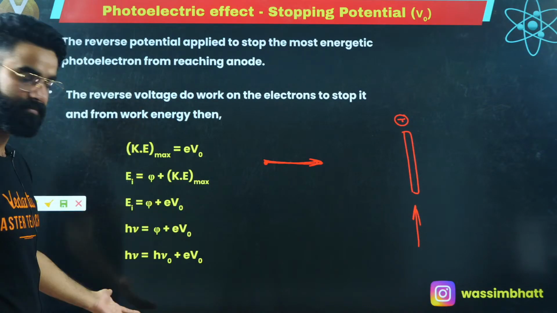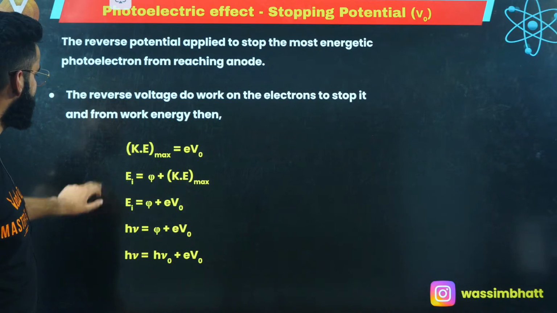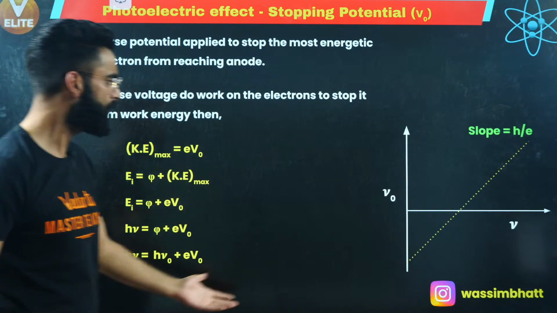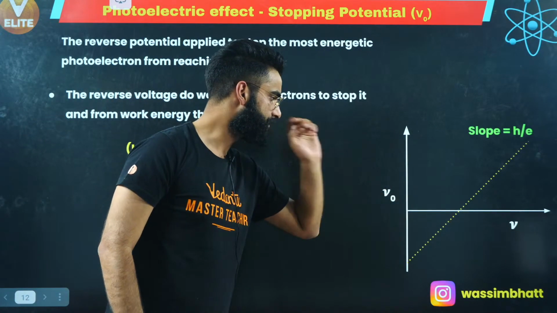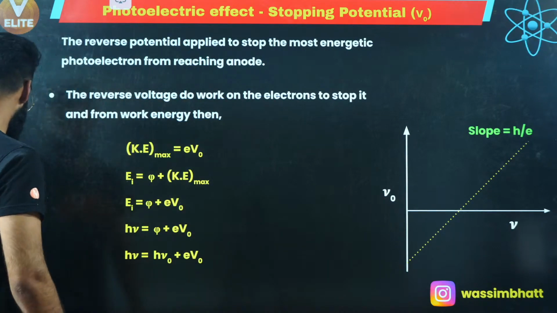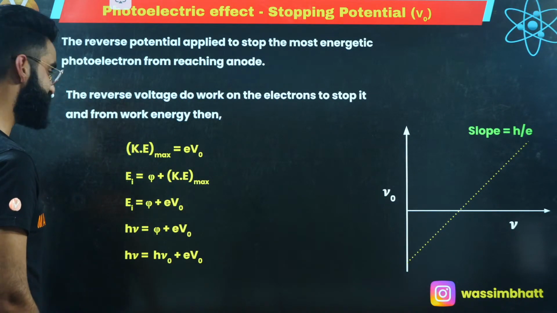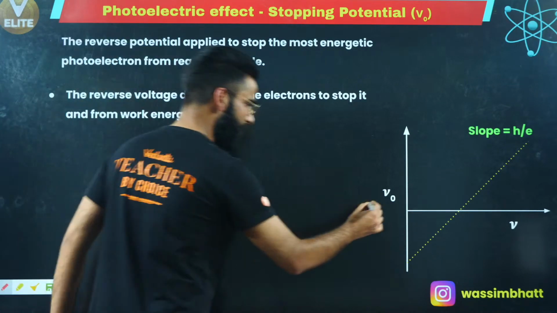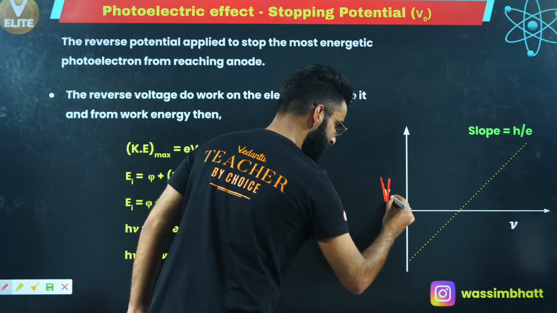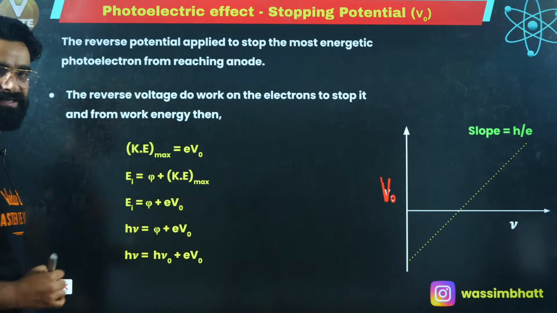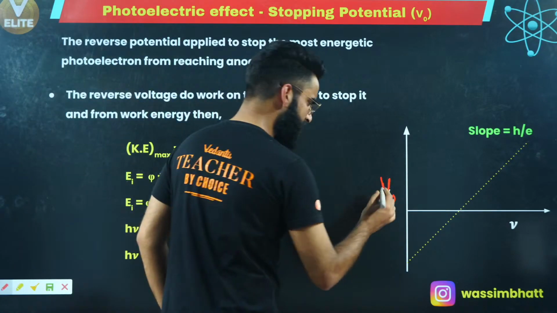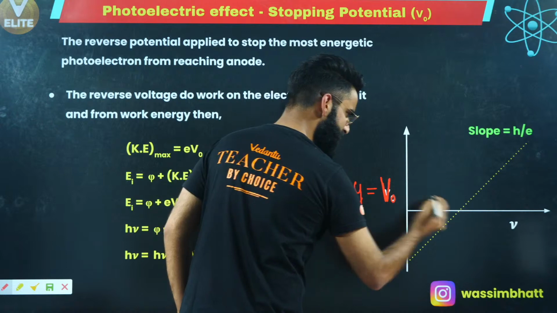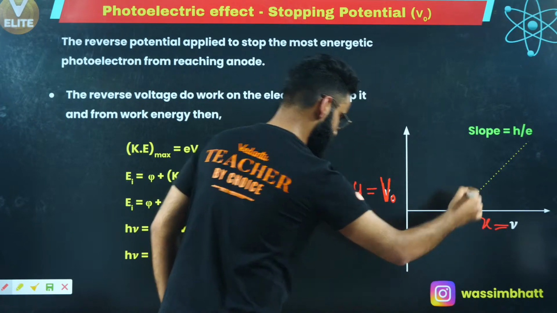Okay, this is something which we know. Now let's try to plot a curve between V naught and nu over here. It's not mu naught and mu, it's V naught versus nu. It's stopping potential versus the frequency. Stopping potential, which I'm plotting along the y-axis, and frequency along the x-axis.